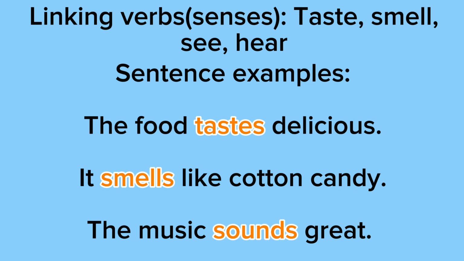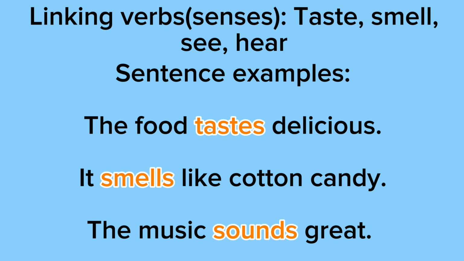So our first sentence example says the food tastes delicious. So our subject is food, our linking verb is tastes, and our subject complement is delicious. So notice how our linking verb tastes links the subject food to the adjective delicious.